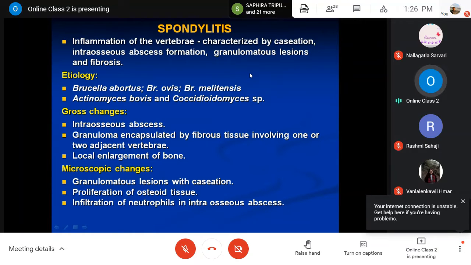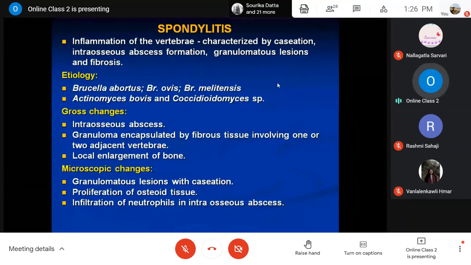Next pathological condition of the skeletal system is spondylitis. People used to have lumbar spondylitis, cervical spondylitis, and so on, right? When we talk about spondylitis, it is nothing but the inflammation of the vertebrae, where the vertebrae are cervical, thoracic, lumbar, and then sacral. When there is a reaction in the vertebra, it is known as spondylitis. According to different parts, there are different names: cervical spondylitis, lumbar spondylitis, and so on.